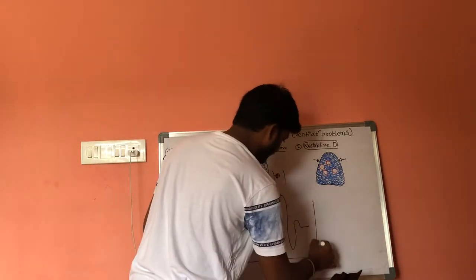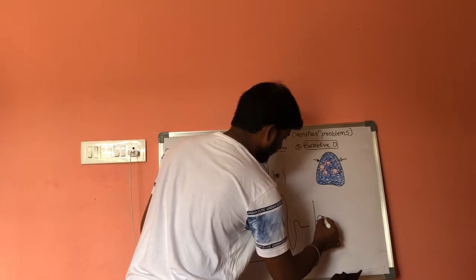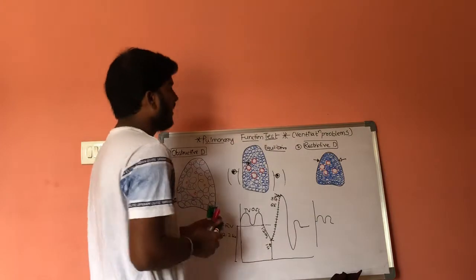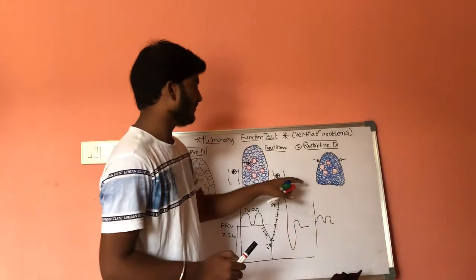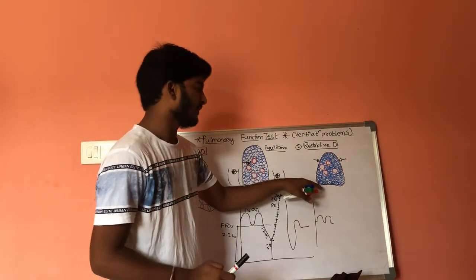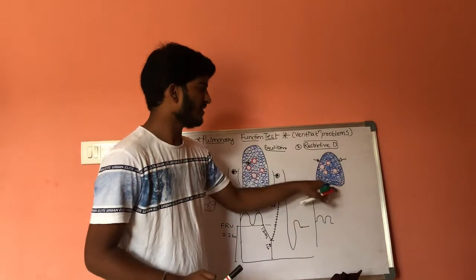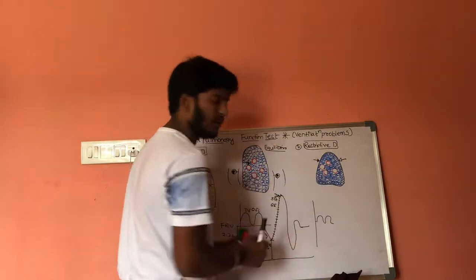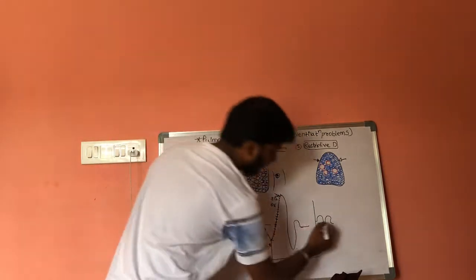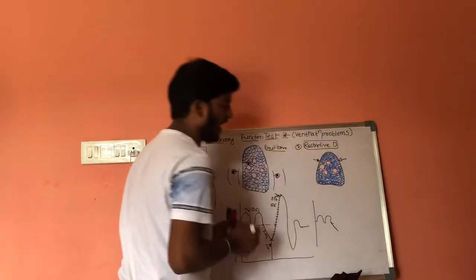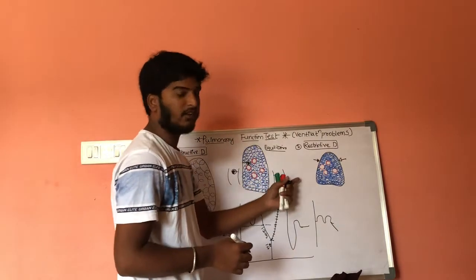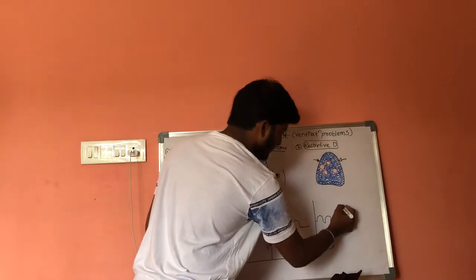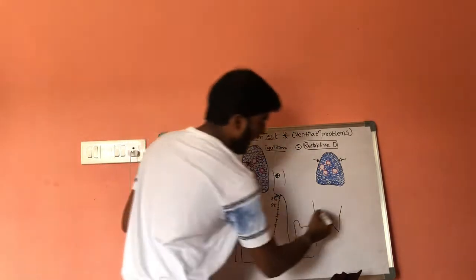Whereas in case of restrictive disorder conditions, if we plot a graph, this is tidal volume. As we know, whenever these restrictive disorders arise, the expiratory reserve volume will get decreased. Here this is the expiratory reserve volume, and whenever it is decreased, ultimately the inspiratory reserve volume will also decrease. This is inspiratory reserve volume.